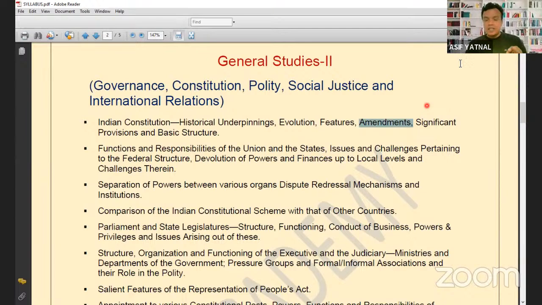The next is significant provisions. Significant provisions मतलब significant provisions and basic structure. आप basic structure का notes लिखोगे. What is the basic structure feature and what is mentioned in the constitution, and if basic structure is in the news, News में अगर basic structure आता है तो वो आप current affairs में करोगे. So likewise, you will make one page for each topic. Like one page of historical underpinning, one page of evolution, one page of features, one page of amendment, one page of significant provisions, one page of basic structure. So you will make static notes.